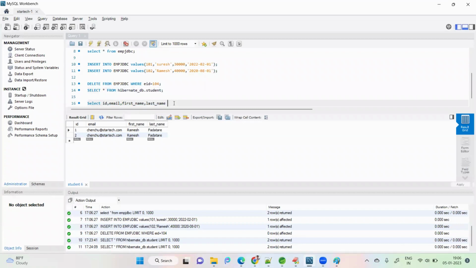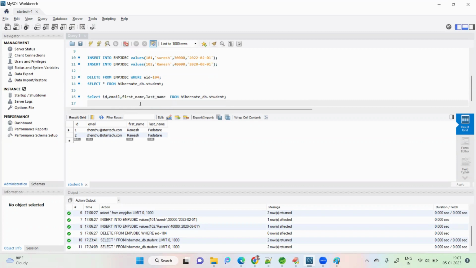Okay, so I am repeating again. In the first query, select star from table name, it will not give much performance. That means there is a performance issue. To avoid that, you use all the column names directly, whether it is 10 column names or 100, in the query itself. This will fetch all the columns more quickly than select star.